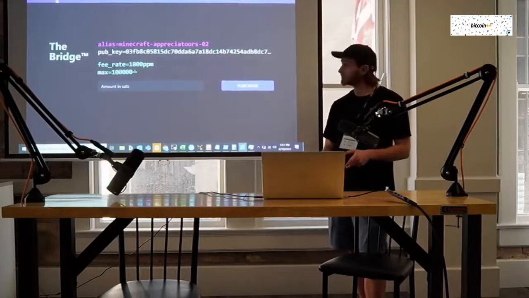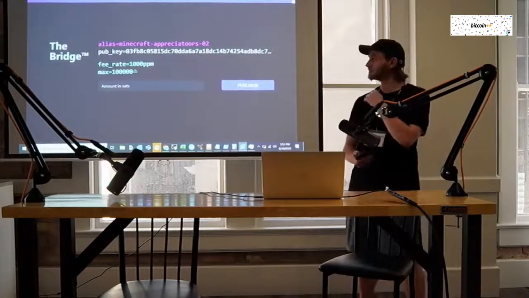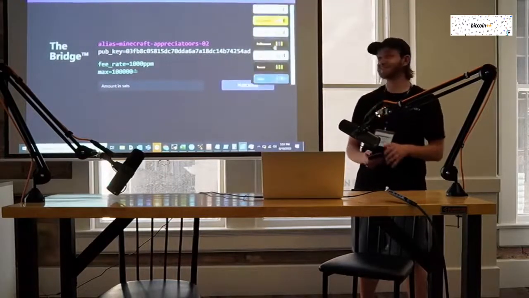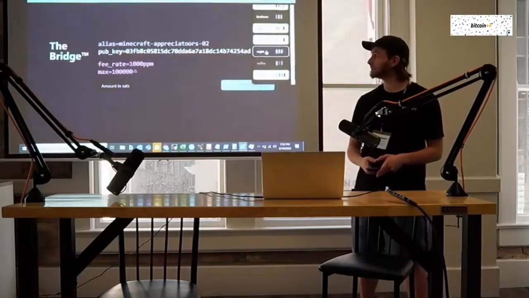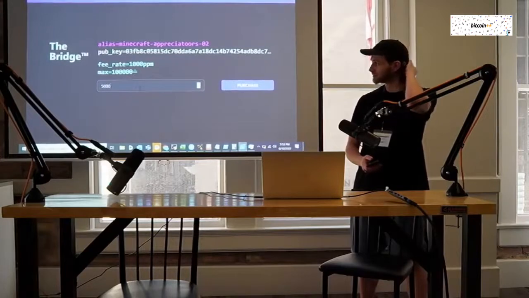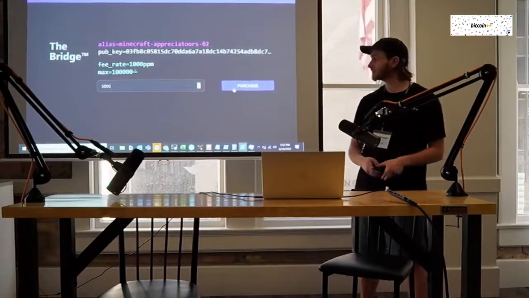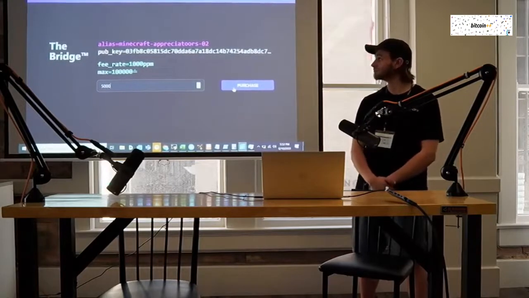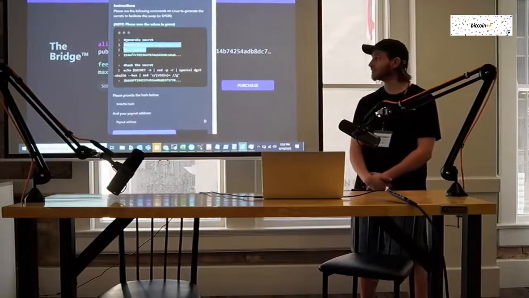So this is called the bridge, and this is where we're going to be buying offchain liquidity. I'm the buyer of offchain liquidity. As you can see, we have a bunch of themes here, but I like dark. Anyway, we're going to buy 5,000 sats of offchain liquidity. That means we send around 5,000 on-chain, and we get 5,000 off-chain. So I'm going to click purchase. We agree with this sort of funds, and yeah.